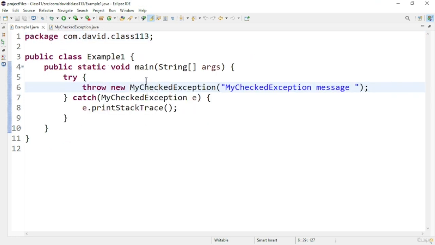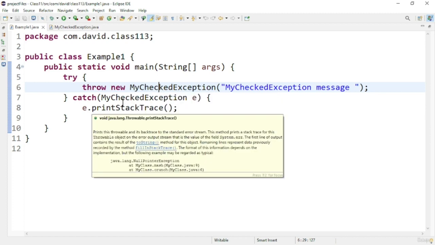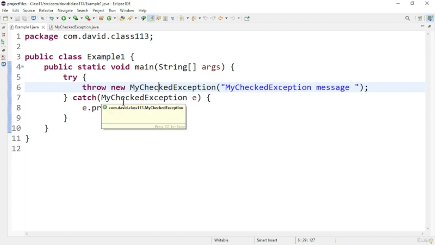So here is the main method of the example one program. In this main method, I am using the throw keyword to throw the particular exception. Whenever you want to throw an exception, you can use the throw keyword. You can use the throw keyword inside the catch block also, so that you can chain and call multiple exceptions. Here I am throwing the exception. This is one way to throw the exception, and I am using the catch block to catch the exception and print the exception message.